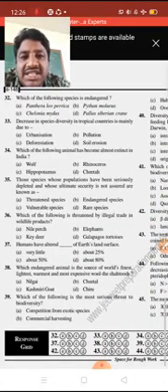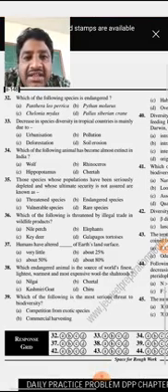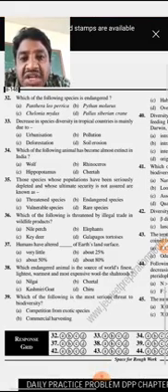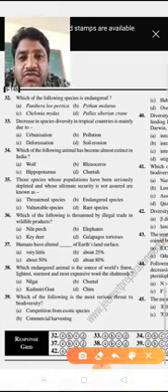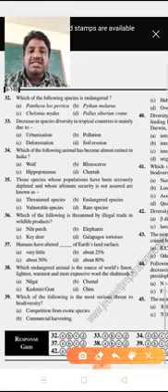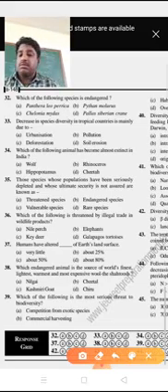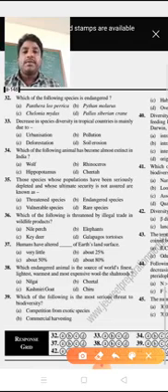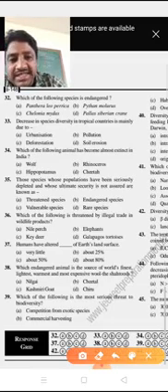Which of the following species is endangered? Panthera leo, Python molurus, Chelonia mydas, and Grus leucogeranus, the Siberian crane. So in that, which of the following species is endangered? Python molurus is the endangered species.